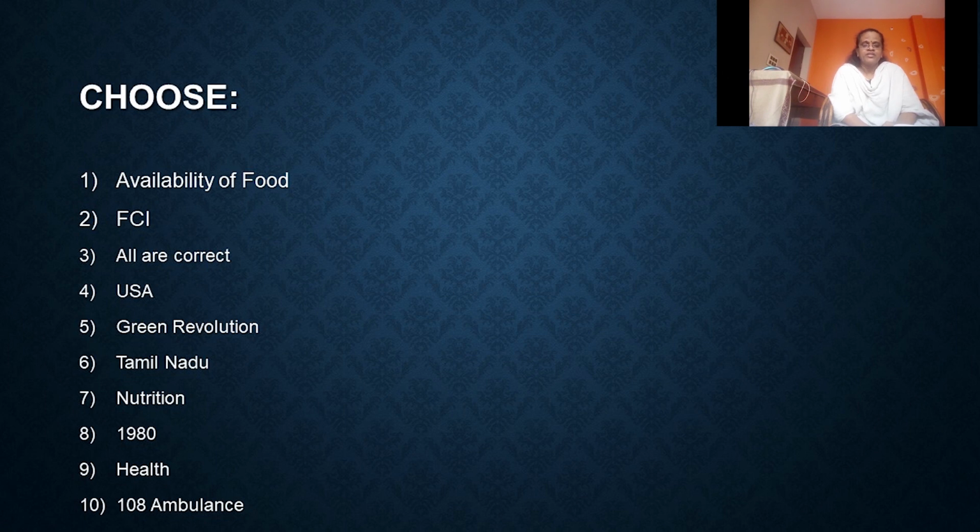Everything is correct. United States of America extended assistance through its Public Law 480. Green Revolution was born in India, paving way for self-sufficiency in food grain production. Tamil Nadu is the only state in India to adopt universal PDS. Nutrition is the process of providing or obtaining the food necessary for health and growth. Tamil Nadu Integrated Nutrition Program was started in 1980. Economic status is one of the indicators of the overall well-being of population and human resources development. Tamil Nadu Health System Project has launched 108 ambulance service free of cost.